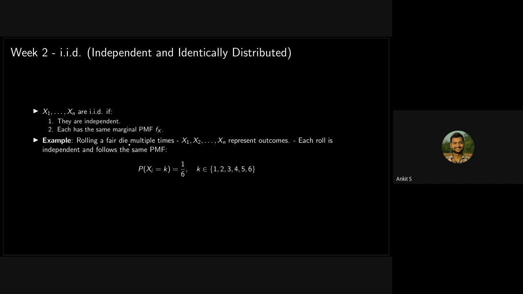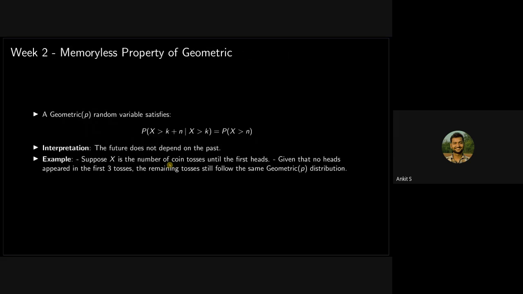Here it's explained in terms of rolling a fair die multiple times, but it holds for tossing a coin also. Then this is also a very important part of this week, the memoryless property of the geometric. Can anyone explain the essence of this to me? The memoryless property of the geometric says, just remember this line: the future does not depend on the past.